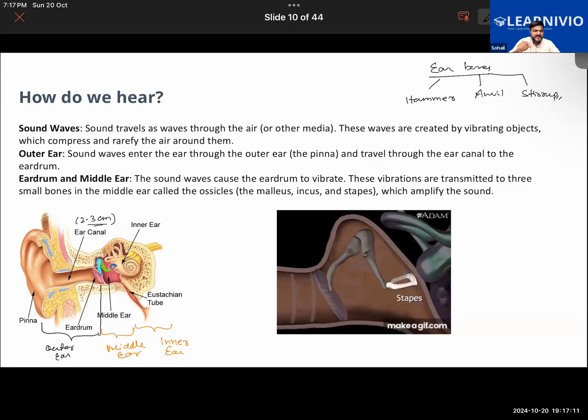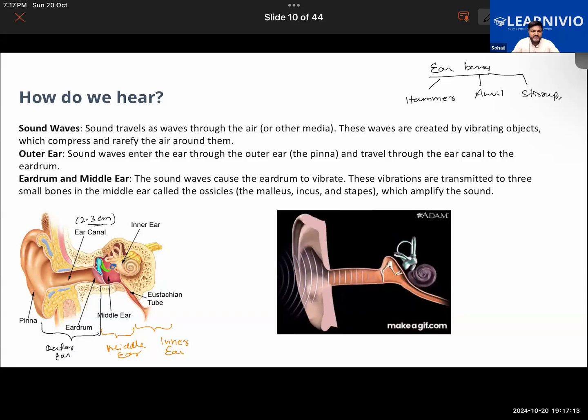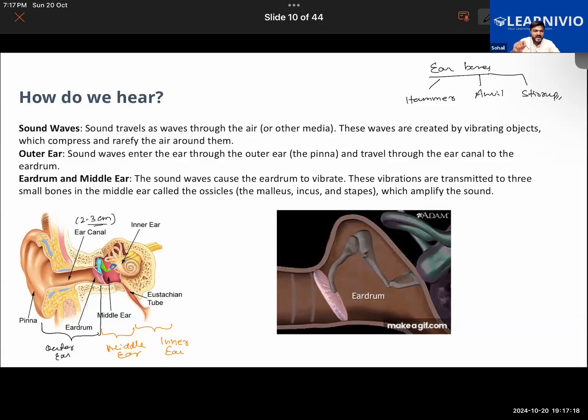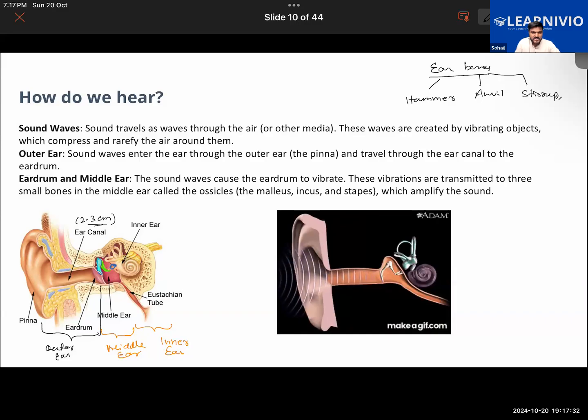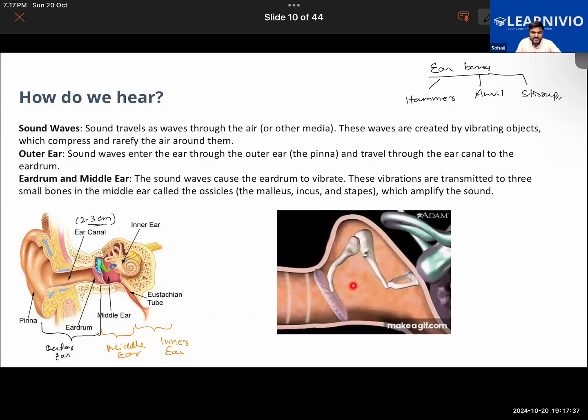In loudspeakers and in different sound devices, there's a button called the amplifier button. With the help of an amplifier, you can increase the volume. So something similar is happening here. Due to the vibration of the bones here, the sound wave will be amplified. So sound, first of all, will be traveling in the form of waves into the ear canal, and as it goes into the ear canal, it will make the eardrum vibrate.